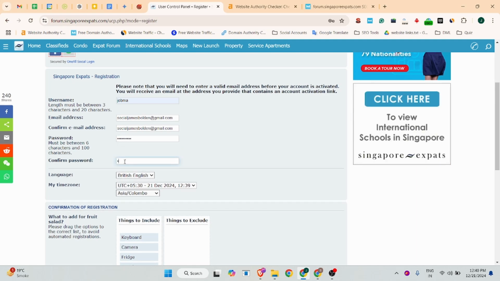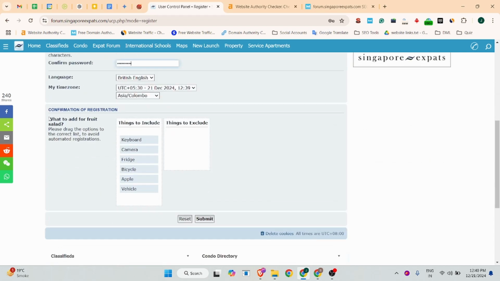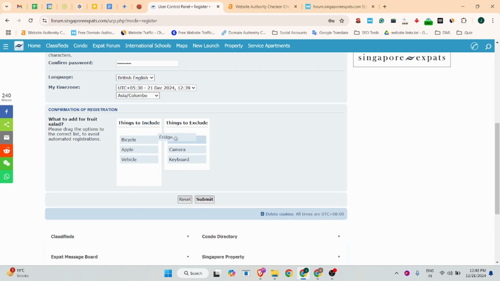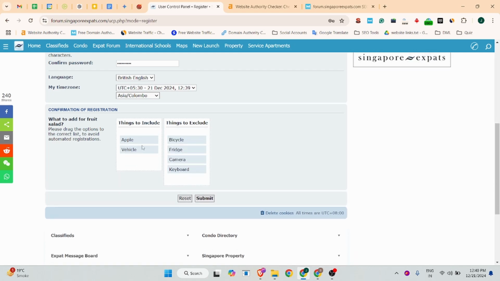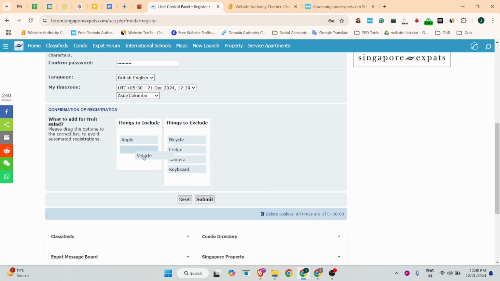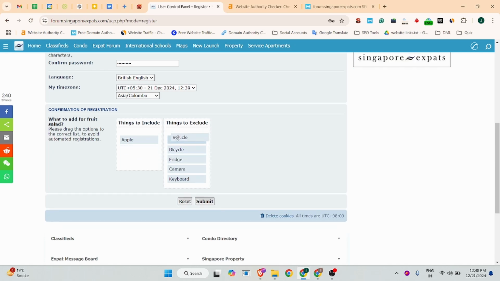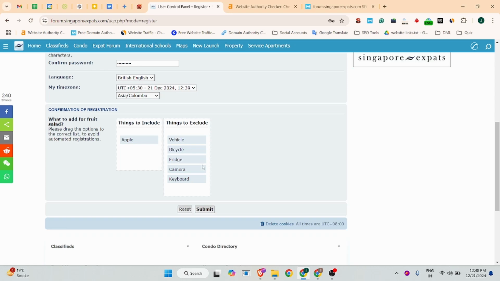There you will confirm your password, and you will see there is a question: what to add for fruit salad? There are two options, things to include and things to exclude. For the fruit salad, keyboard we can exclude, camera we can exclude, fridge we can exclude, bicycle we can exclude, apple we can include, and vehicle we can exclude. Okay, after that you will click on the submit button.